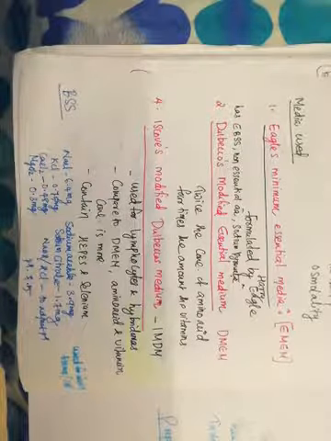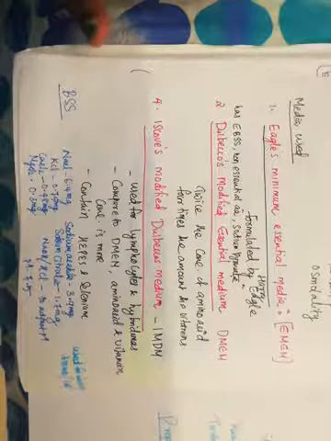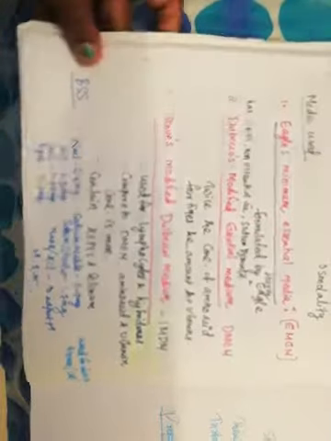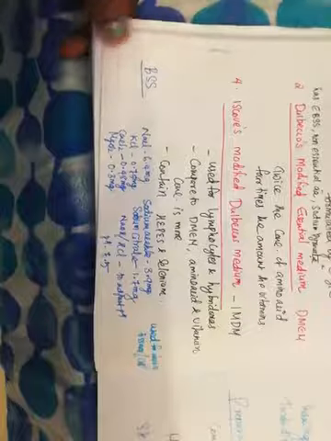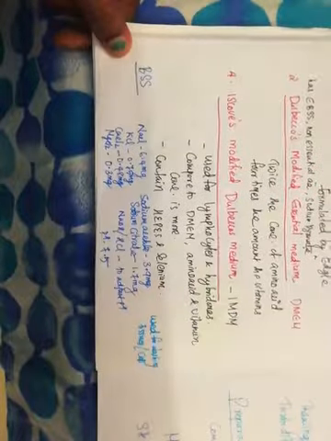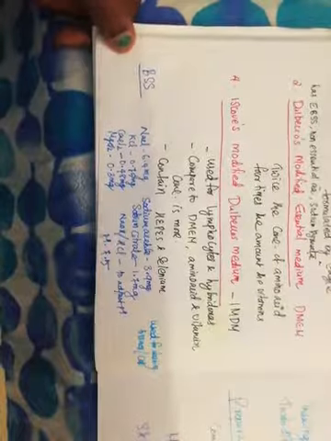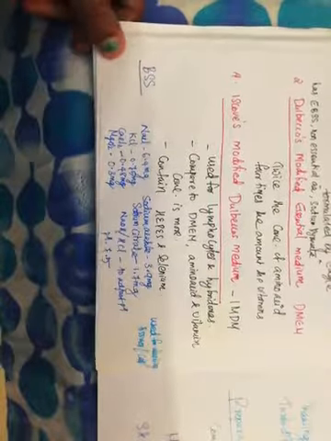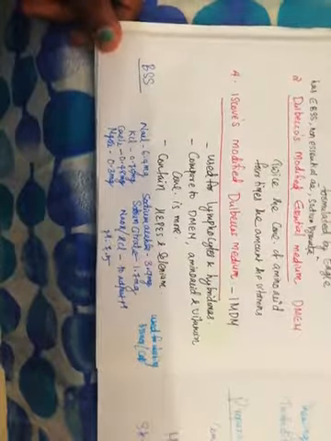Next one is known as IMDM. IMDM stands for Iscove's modified Dulbecco's media. This is used for the lymphocyte culturing and hybridomas. Compared to DMEM, amino acid vitamin concentration is more, and it has HEPES and selenium. So yesterday's class I told you the advantage of HEPES: maintains the pH, and selenium, that is usually added to avoid the toxicity because of the oxygen free radicals.